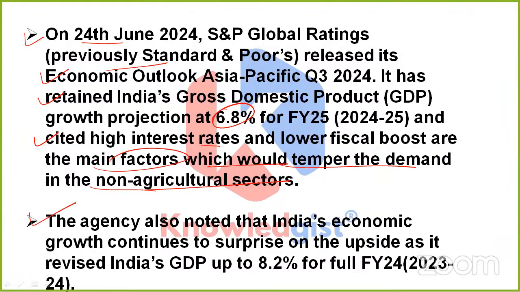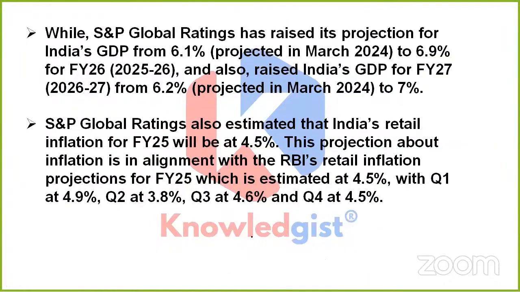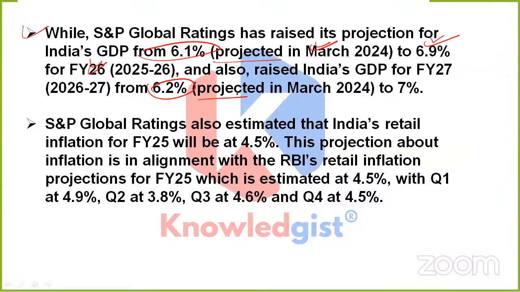See, also note down that the agency noted that India's economic growth continues to surprise on the upside, as it revised India's GDP up to 8.2% for the full FY24. Apart from it, friends, S&P Global Ratings has raised its projection for India's GDP for FY26 from 6.1%, which was projected in March 2024, to 6.9%, and also raised India's GDP for FY27 from 6.2% to 7%. Clear?